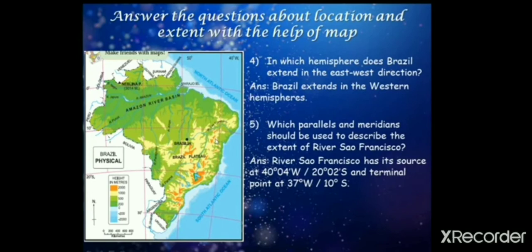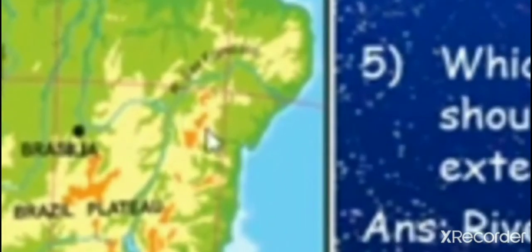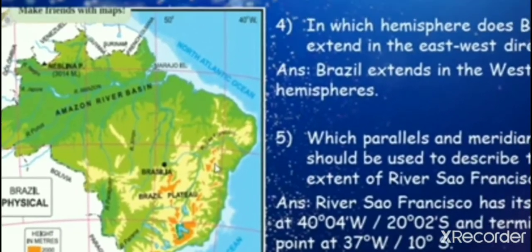Which parallels and meridians should be used to describe the extent of the river São Francisco? You can see the river São Francisco is there. See the map, where it is? You can see here, the São Francisco is there. Okay.